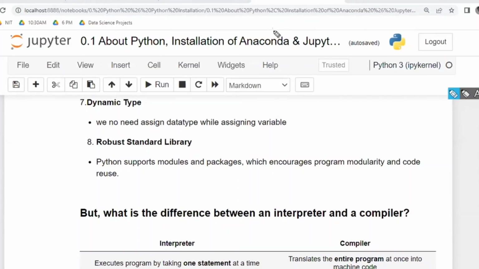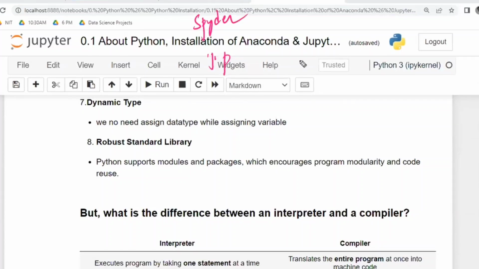Now, sir, is Python an interpreter or a compiler? It is a hybrid, both. It works as both interpreter and compiler. For example, if you are using one of the IDEs called Spyder or Jupyter Notebook, then you can use it as an interpreter.